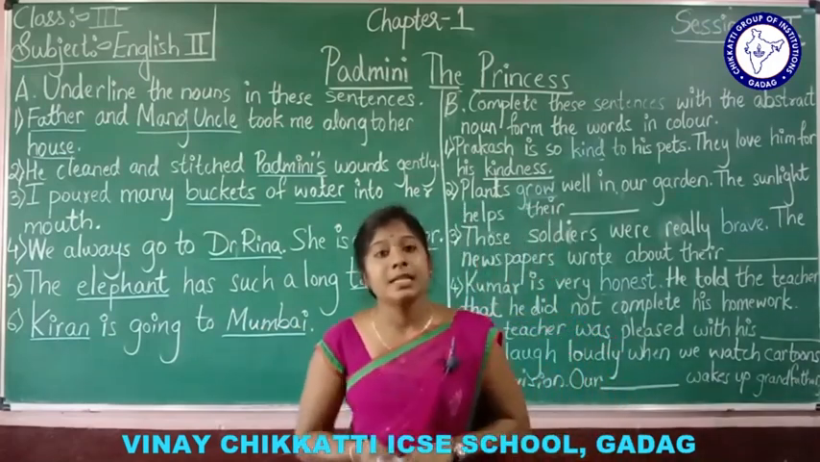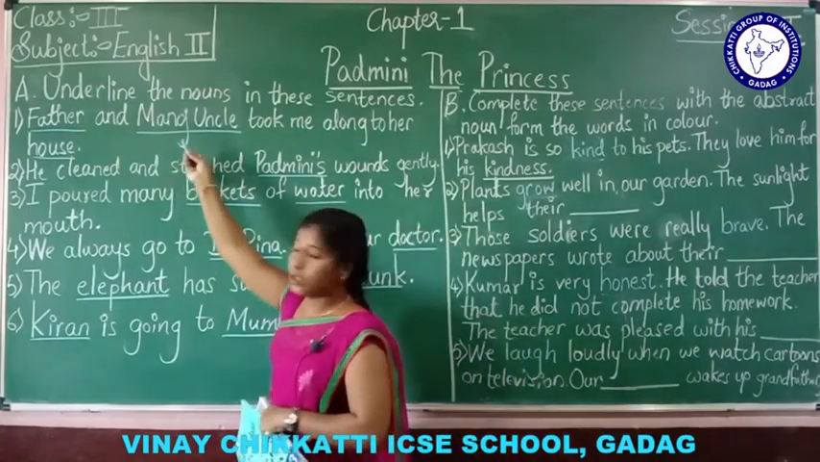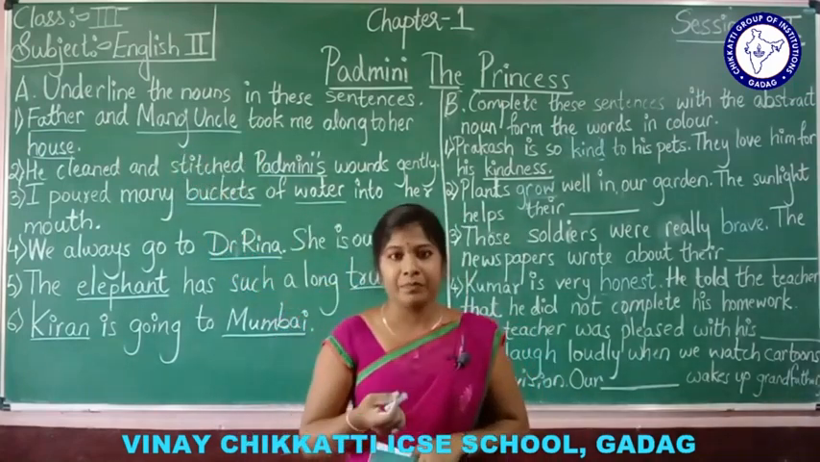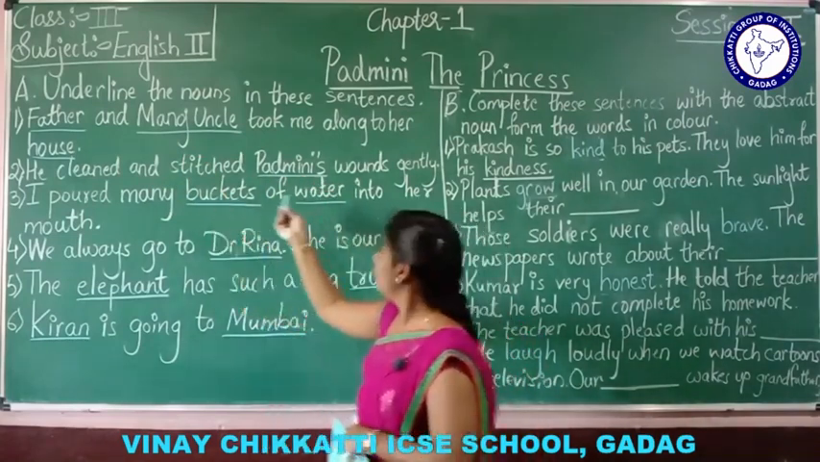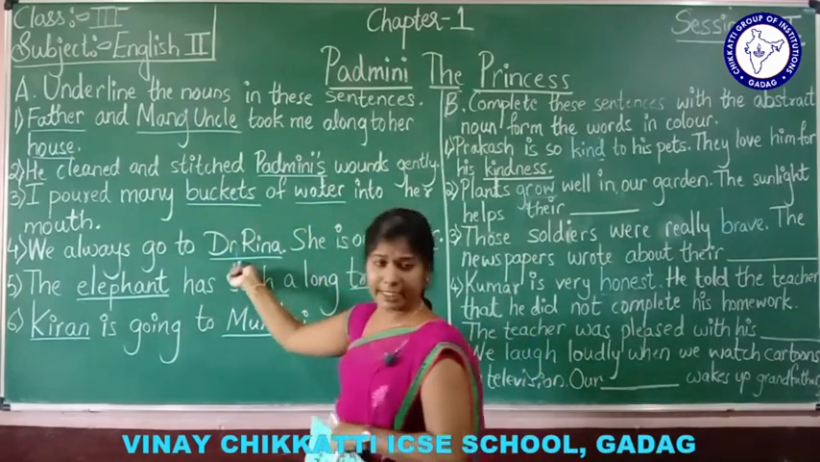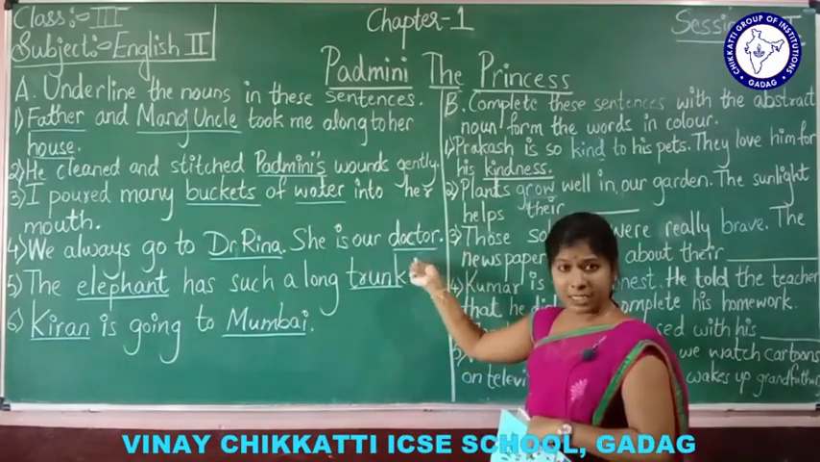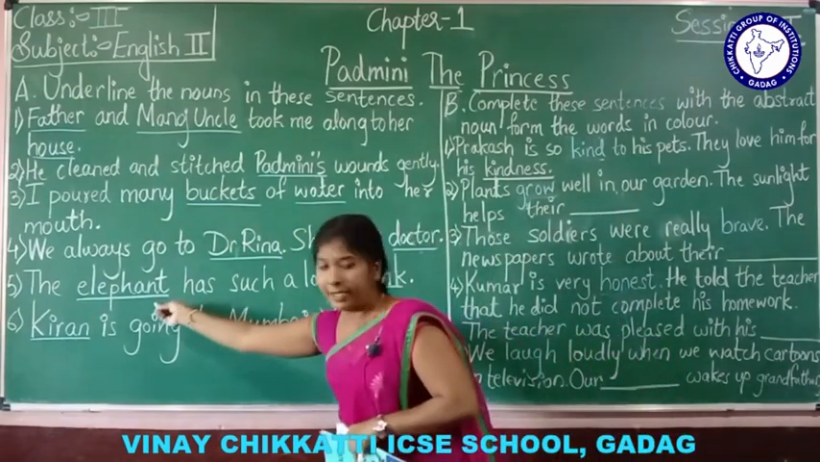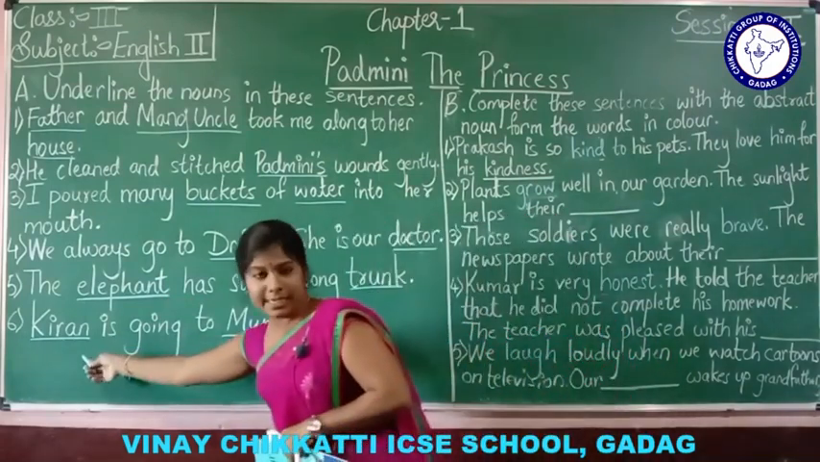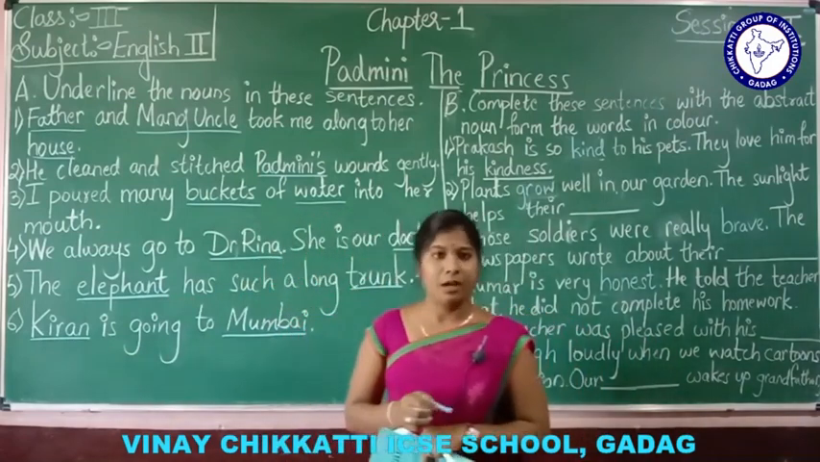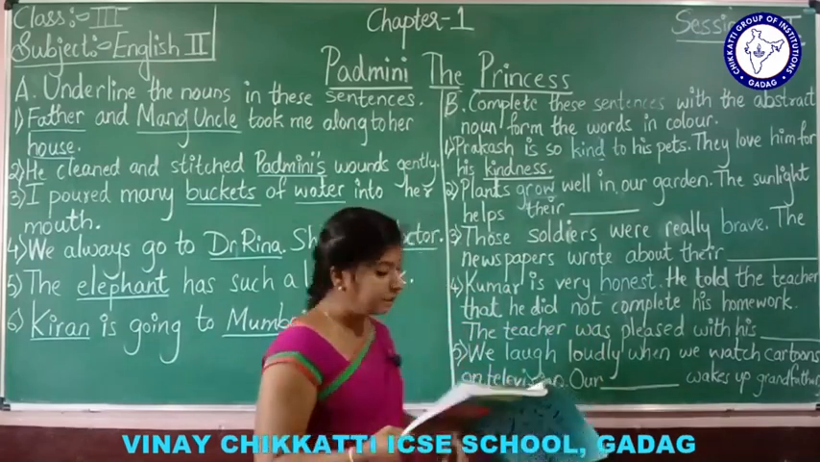See, underline the nouns in these sentences. Noun means it is the name of a person, place, thing or animal. See here. Father and Manoj uncle, it describes a name. Okay. See, Padmini, name, bucket, thing, water also thing. Dr. Reena, it is the name of a person. Doctor, it indicates Reena, so it is a person, same person. Elephant, name of an animal, thing, trunk. Kiran, it's a name, and Mumbai, it's a place. Understood?